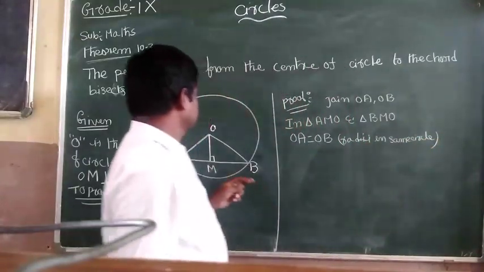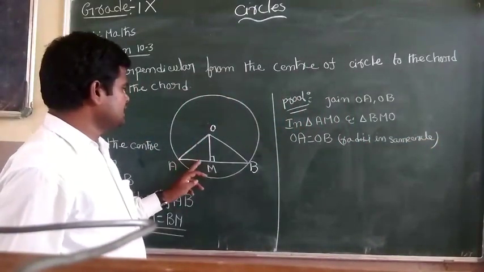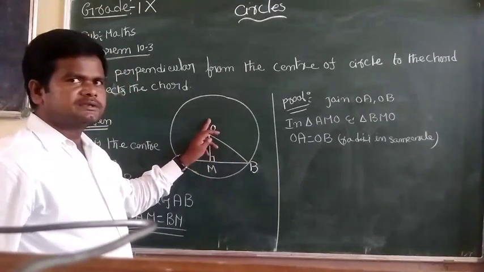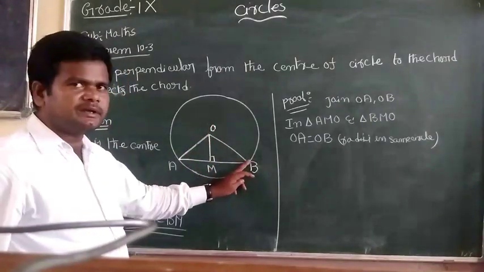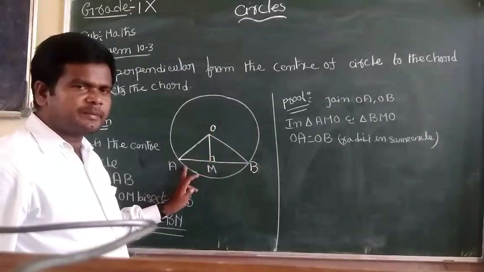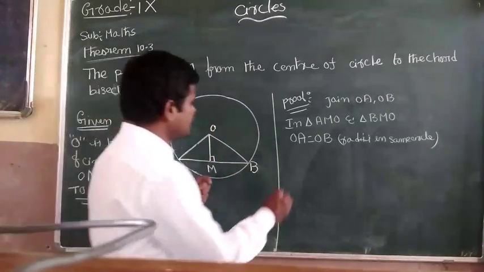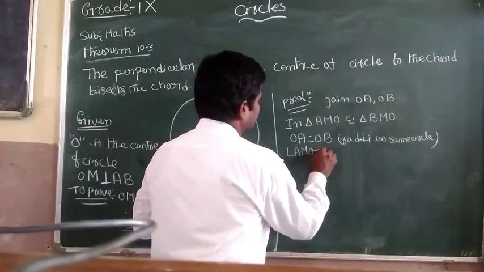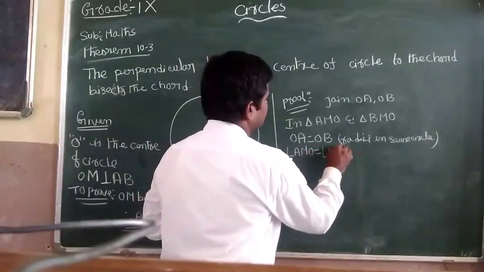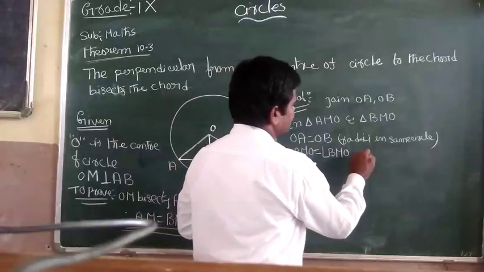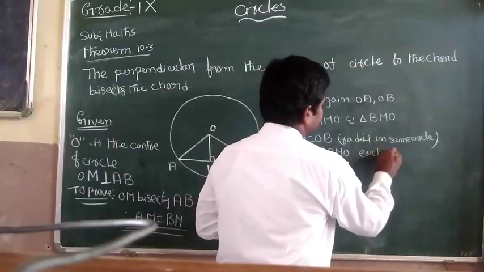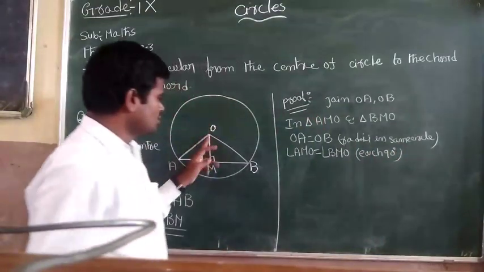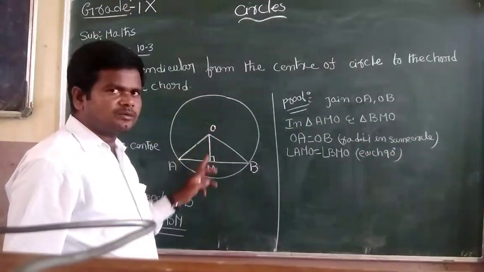Another one is angle AMO equals angle BMO. See, OM is perpendicular to AB, so angle AMO equals angle BMO, each 90 degrees. The third one is OM.